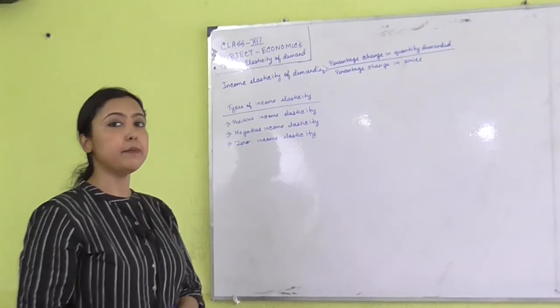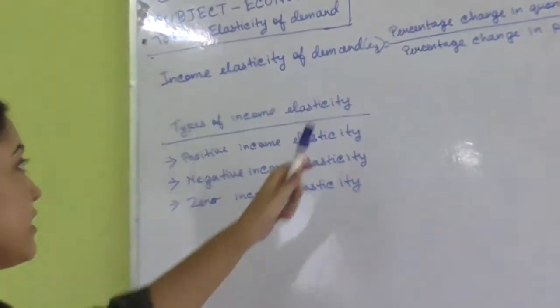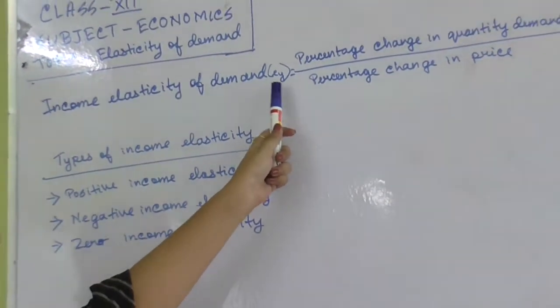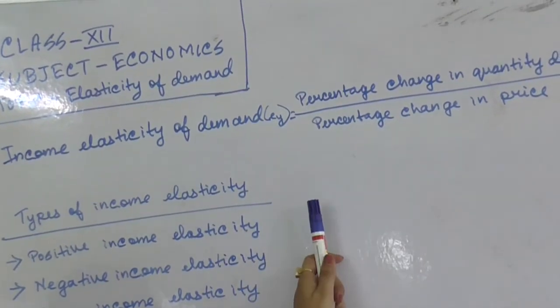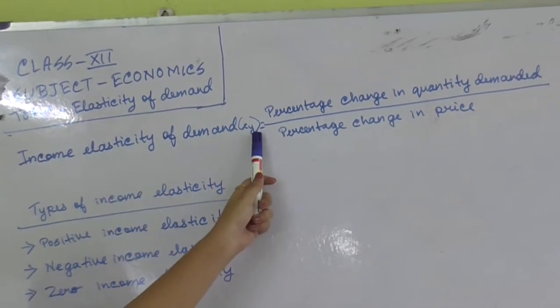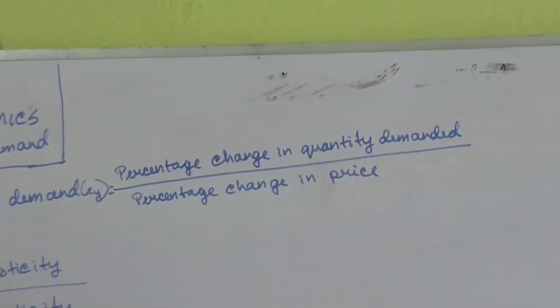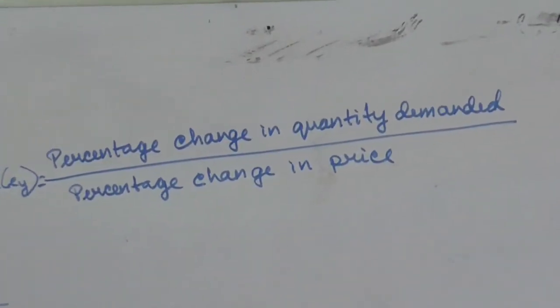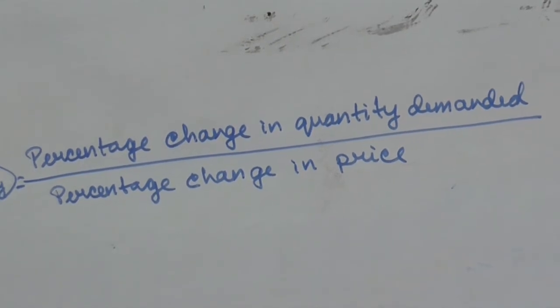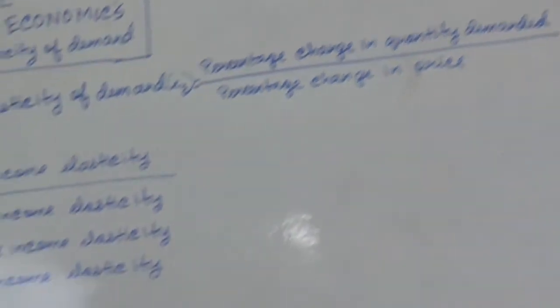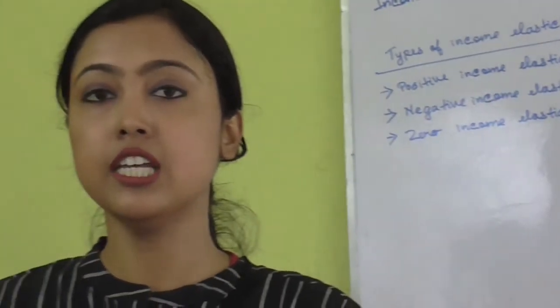Second one is income elasticity of demand. The income elasticity of demand is represented by EY. In economics, income is always represented by the symbol Y, and the formula is the percentage change in quantity demanded divided by the percentage change in income. So it mainly tells us how the quantity demanded of a commodity depends on the income of the consumers.